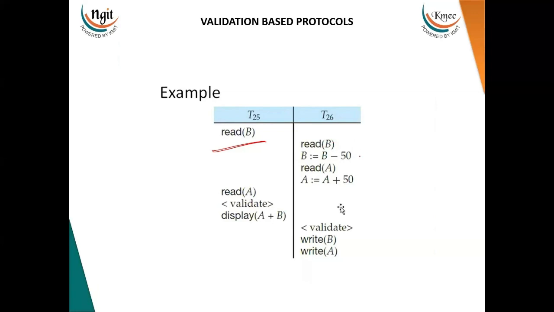It is going to be reflected into the database only once the T26 has entered the validation phase. After the validation test is successful, then it is allowed to perform the write onto the particular data item, which means the updates which this particular transaction wants to make on the data item B will be made only after validation is done.